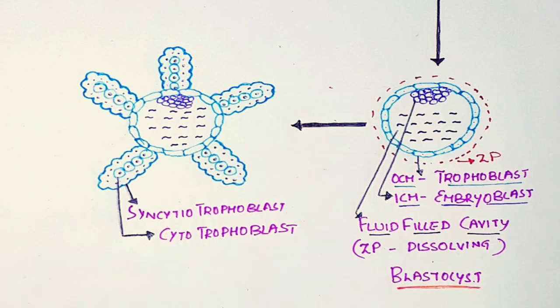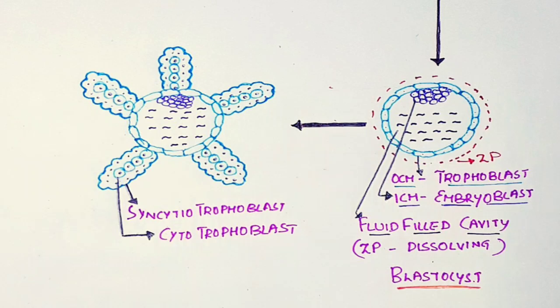Blast means cells which proliferate rapidly. Embryoblast means the cells which are rapidly proliferating and they are going to make embryo. Trophoblast means rapidly proliferating cells which have trophic or growth value. From the trophoblast, some finger-like process called villi emerge.